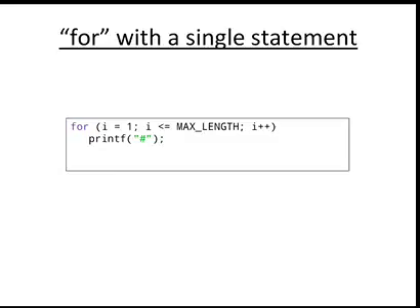In the initialization section of the for loop, we can write more than one variable with the help of commas. In the for loop structure, there are only 3 sections: initialization section, test condition section, and updation section, that is the increment decrement section. We have only 2 semicolons. And we can write more than one variable in the initialization section with the help of commas.